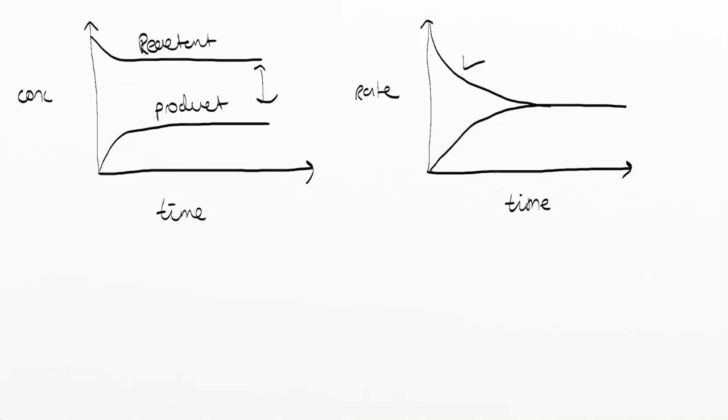However, when we look at the reaction rate, let's say this is the forward reaction. It's not necessarily the forward reaction, but it can be. And this is the backwards reaction. What we can see is that over time, the rates of the forward and the backwards reaction become equal at equilibrium, and the concentrations of the reactants and products become constant at equilibrium.